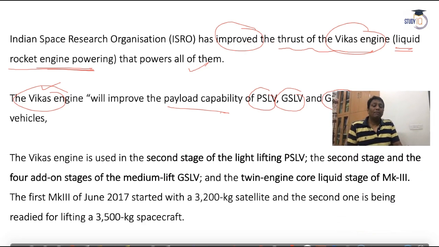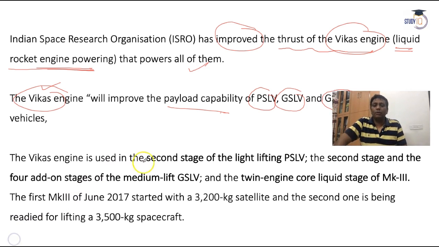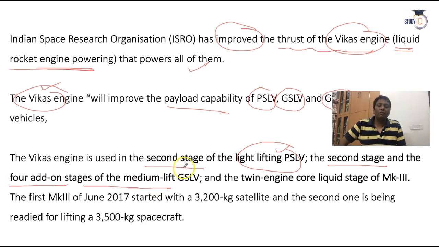That will be good. If you can carry more weight of satellites, you can use more instruments and devices in the satellites. And with the help of these more payloads and devices, guys, the satellite will have multiple functions. The Vikas engine is used in the second stage of lift-off of the PSLV. The second stage and the four add-on stages of the medium-lift GSLV can also use it. Even the twin-engine core liquid stage of MK3 is also used there.